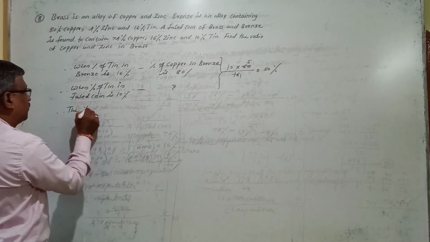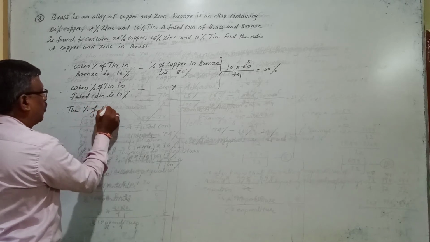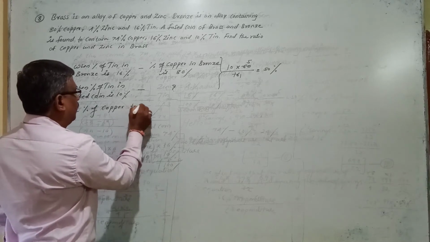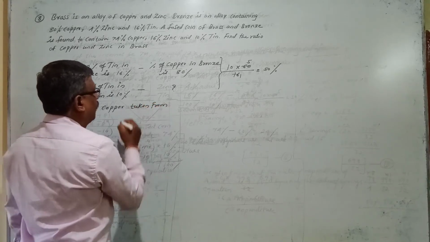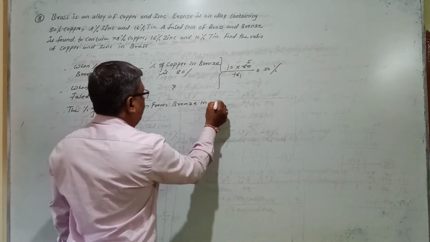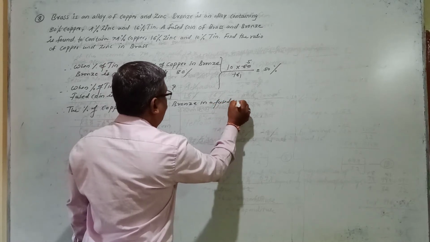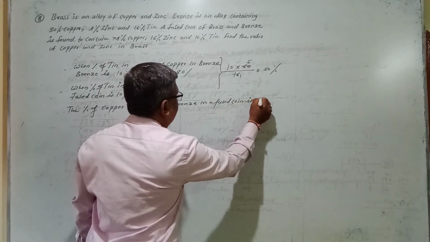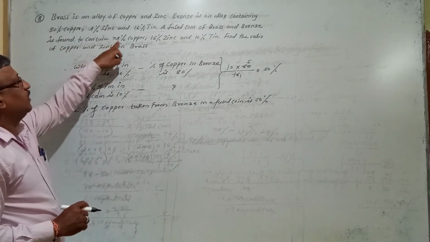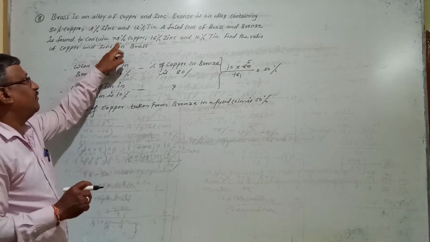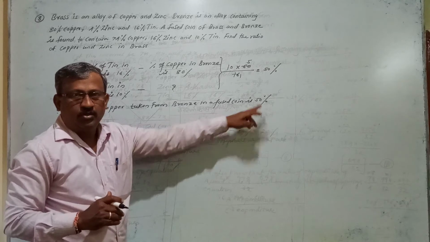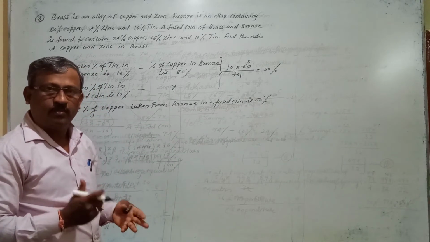Therefore, the percentage of copper taken from bronze in a fused coin is 50%. Now in the fused coin, what is the total percentage of copper? It is 74%. This 74% includes 50% from bronze. So the remaining should be from where? From brass only.